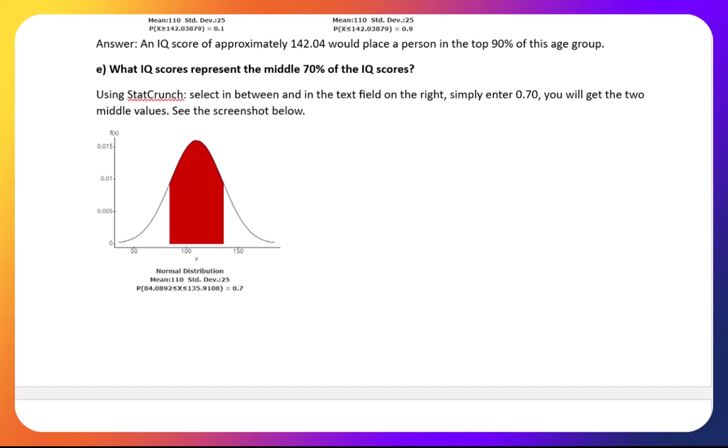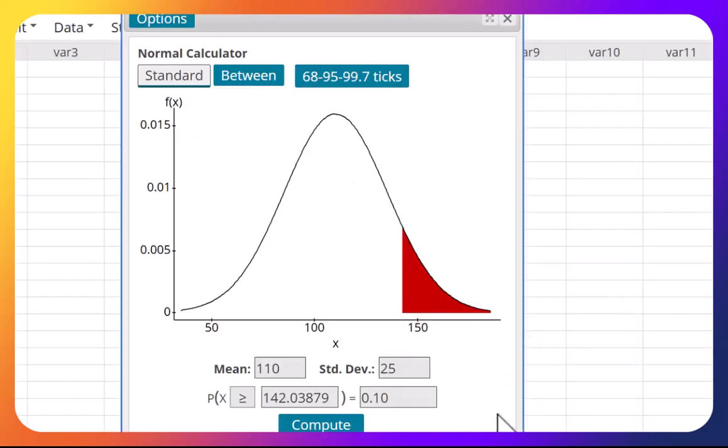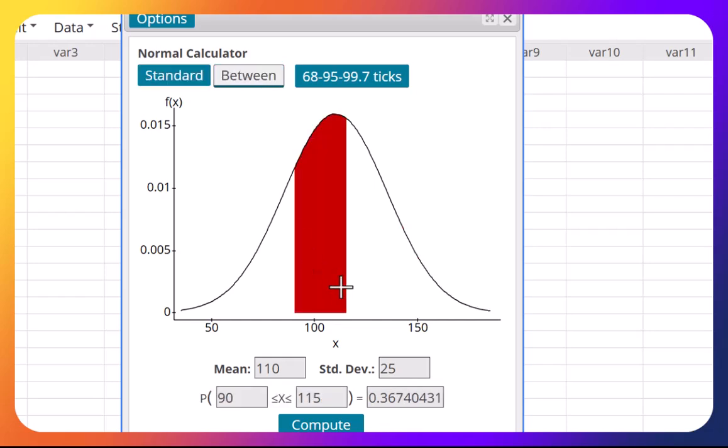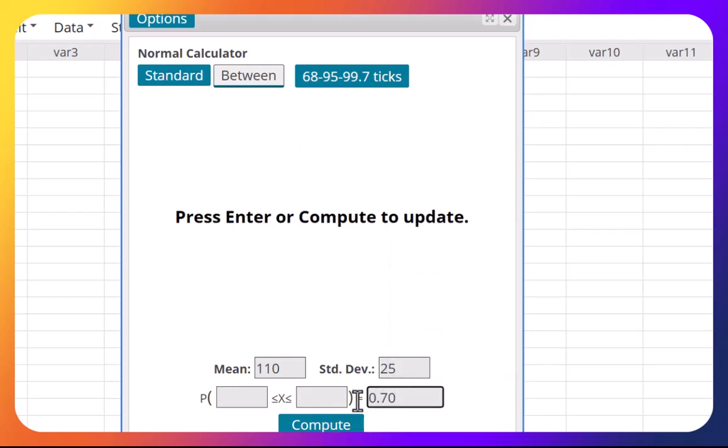Okay, what IQ score represents the middle 70% of all IQ scores? Let me show you how to do that. The middle 70%. What do we mean by the middle 70%? I'm going to show you using StatCrunch. For the middle, you have to go to between and put an area of 70% right here. Hit compute, and you're going to see that.